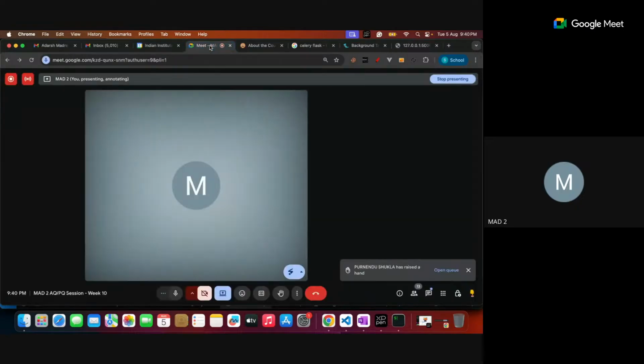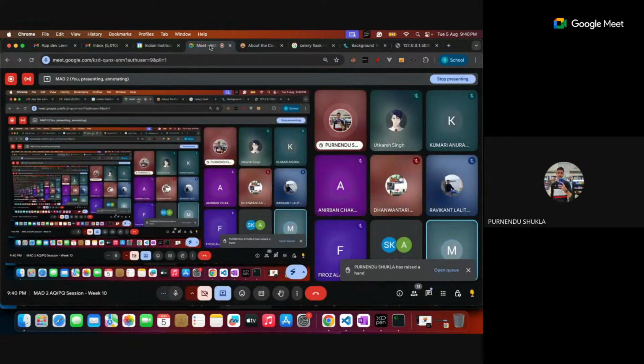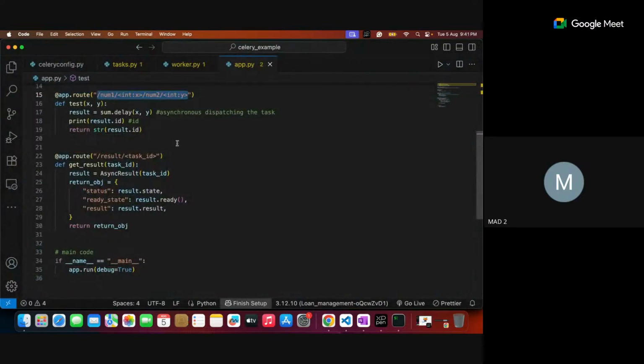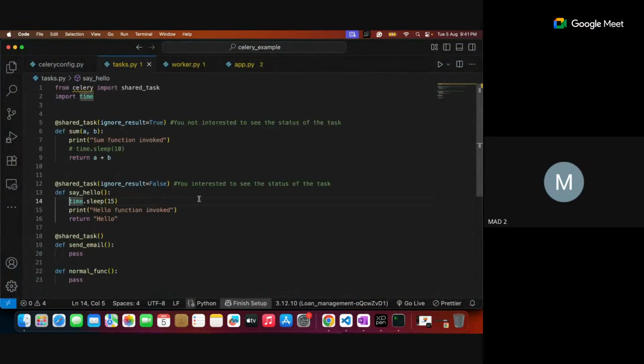Somebody wants to ask something. Shukla, you want to ask something? Sir, why is the status pending in that one? Because it is not an interested function. This particular task is not interested, so let me make it false.